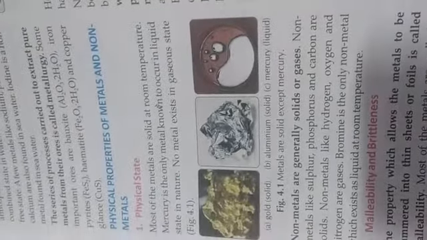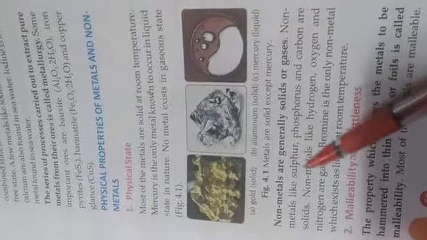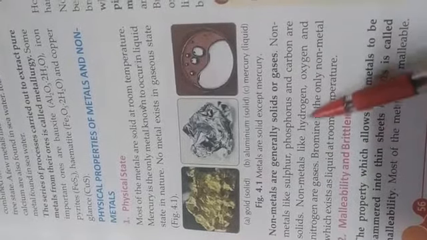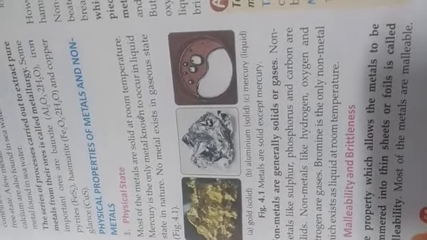Mostly metals are in the solid state. No metal exists in the gaseous state. Non-metals are generally solids or gases. Non-metals like sulfur, phosphorus and carbon are solid. Non-metals like hydrogen, oxygen and nitrogen are gases. Bromine is the only non-metal found in the liquid state at room temperature. This is also an exceptional case: mercury is the exception in metals, and bromine is the exception in non-metals.